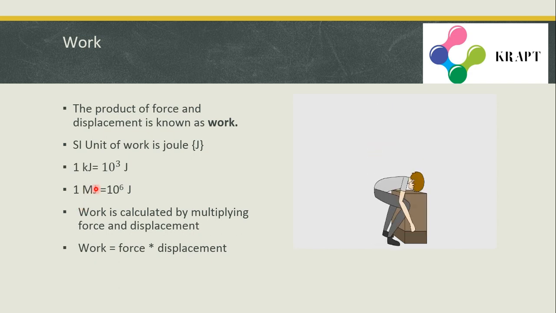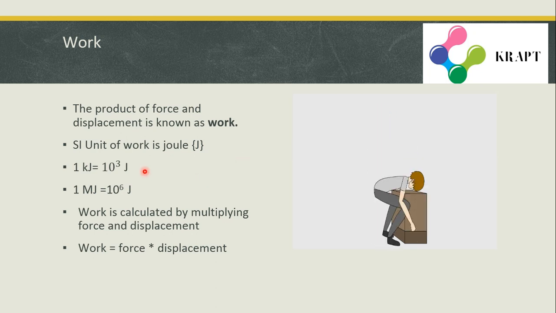Work is the product of force and displacement. As you can see in this picture, this person is lifting a box from here to here. While lifting, he needs to apply some force, and when he applies force, this box moves from one place to another, causing displacement. If you multiply the force applied by him and the displacement, then we can get the amount of work which this boy has done.